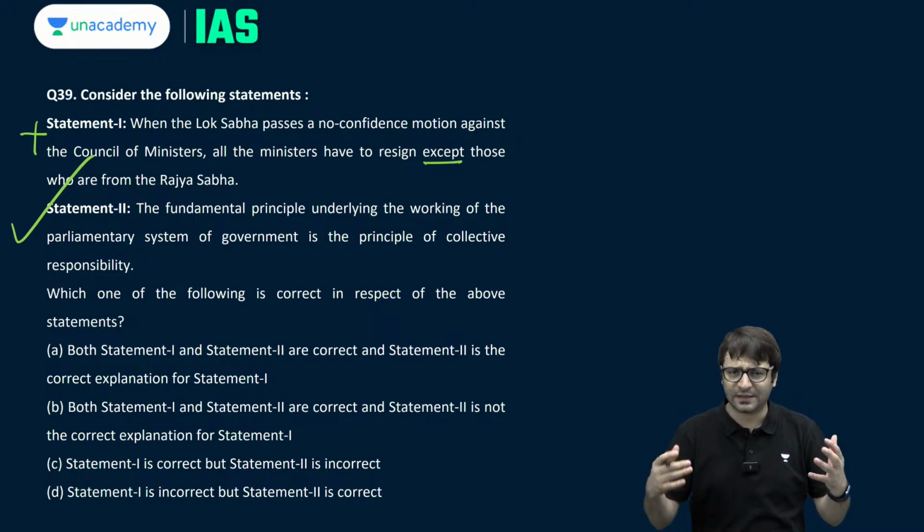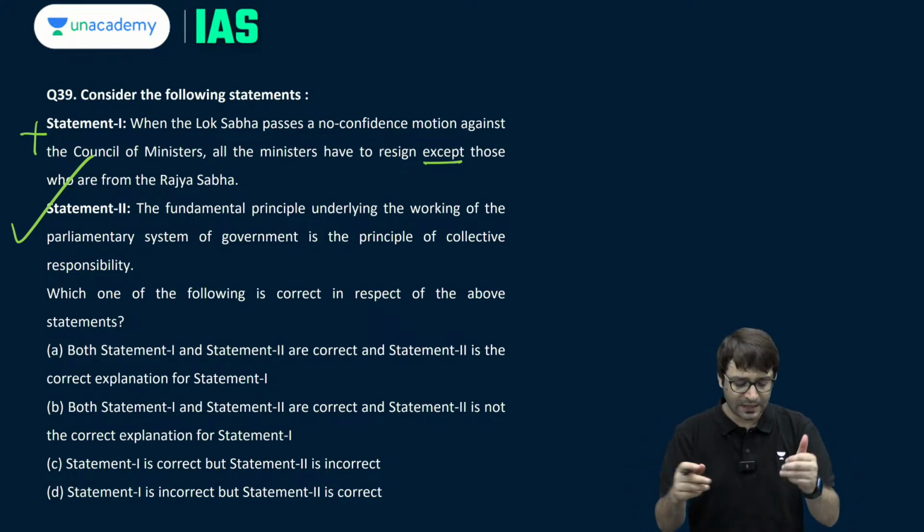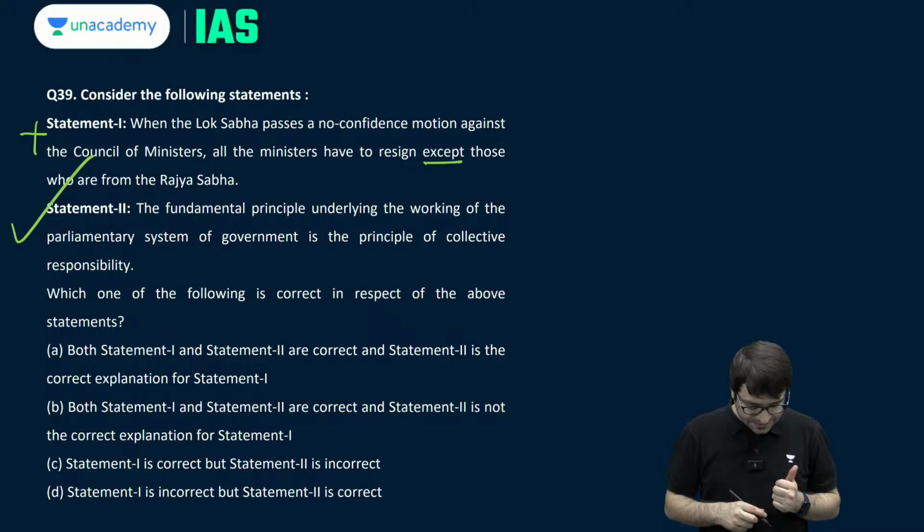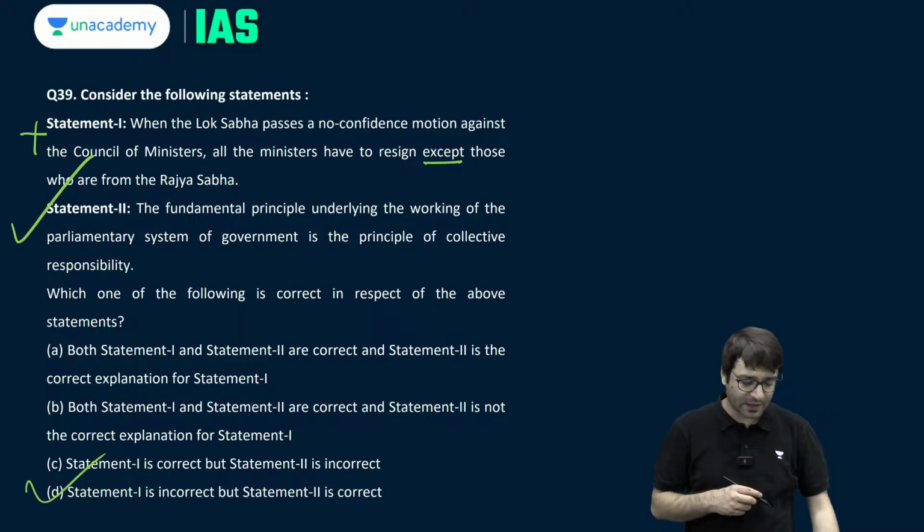The fundamental principle underlying the working of a parliamentary system of government is the principle of collective responsibility. And that's what I said. Council of Ministers swim and sink together. So statement 1 is incorrect. Statement 2 is correct. D is the right answer.